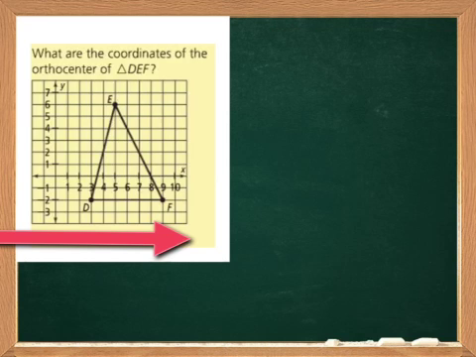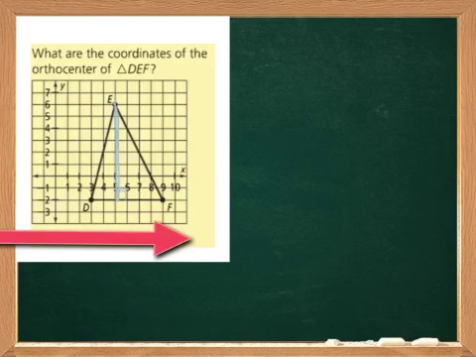Now, this question is asking what are the coordinates of the orthocenter of DEF? Well, we can see a few things here. The orthocenter is where the altitudes meet. The altitude from point E to the opposite side DF is a vertical line that's perpendicular to the horizontal base.